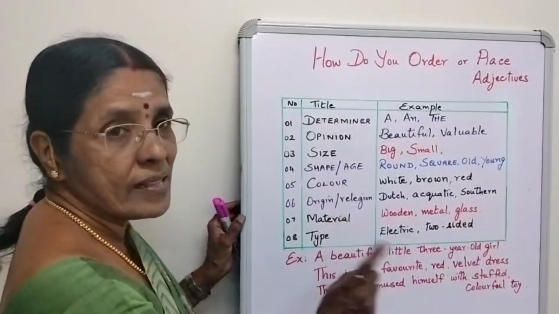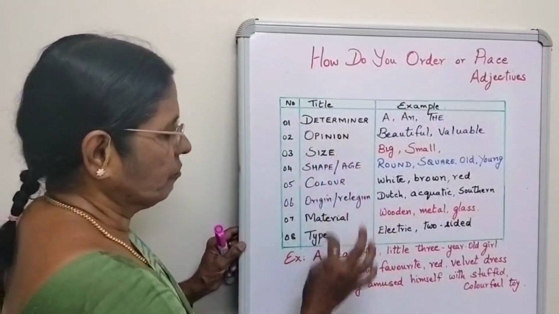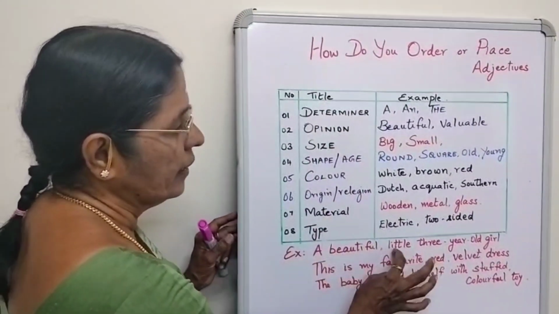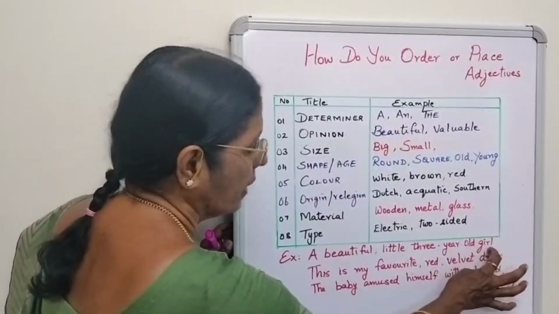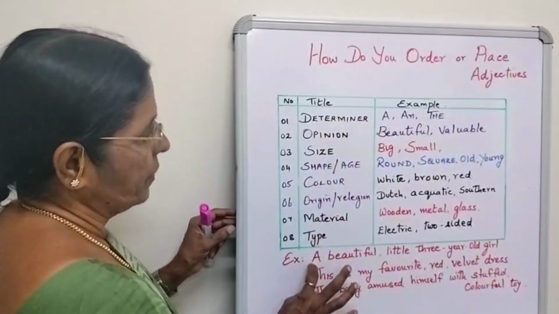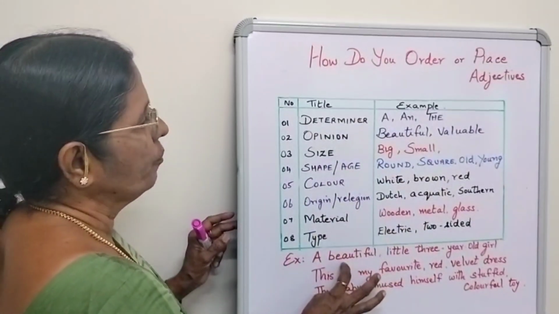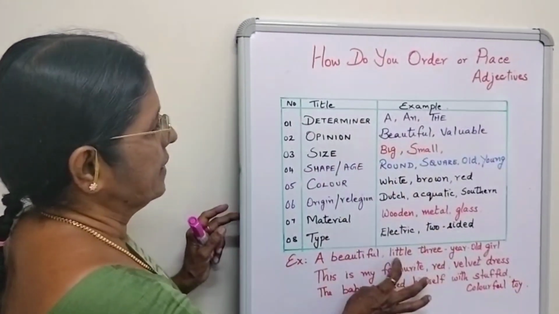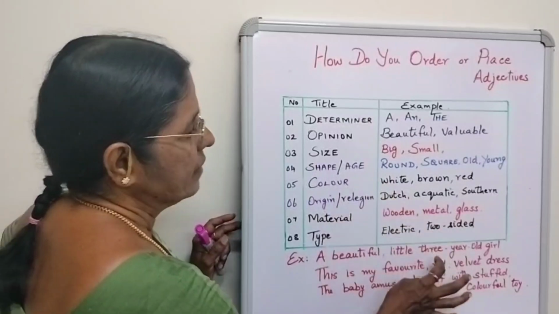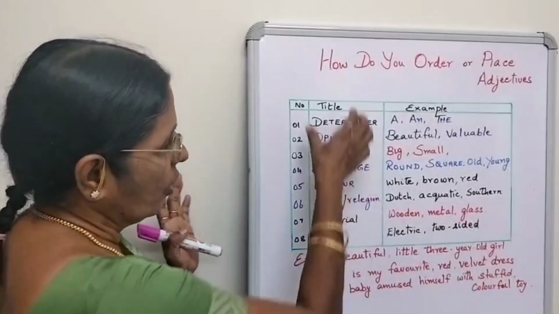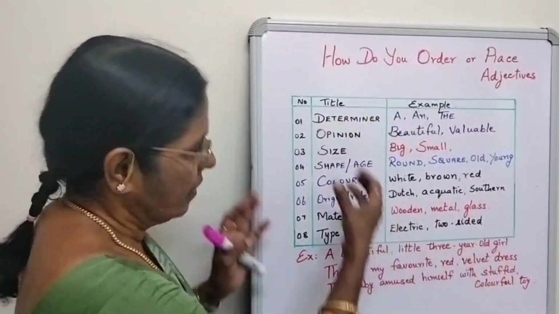We will take one sentence for you to understand. A beautiful little 3-year-old girl. Started with determiner. Then beautiful is the description of the noun. Then the size is little. Then age is 3-year-old girl. I told you everything will not come in the same sentence. You will get 2 or 3.